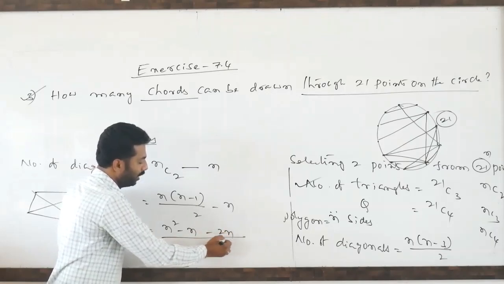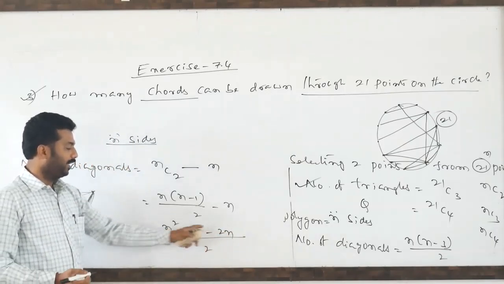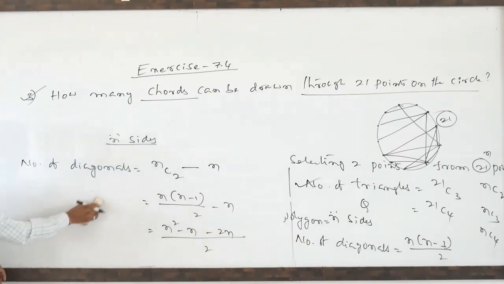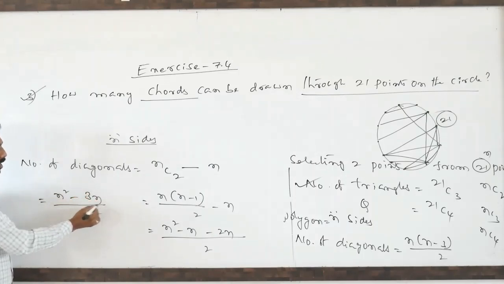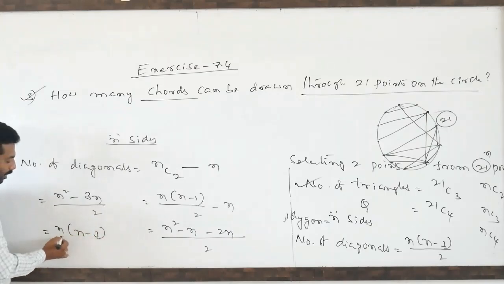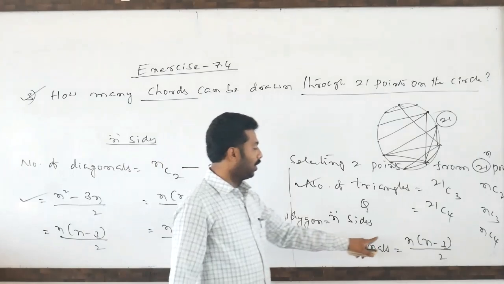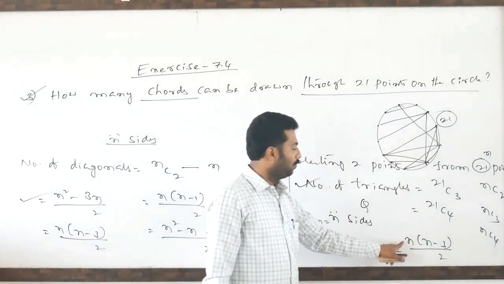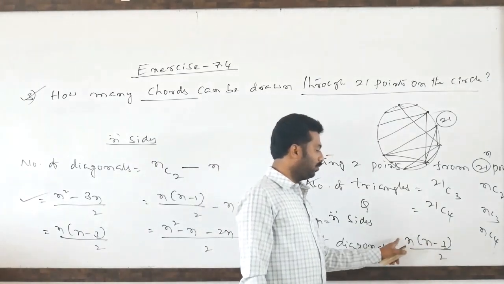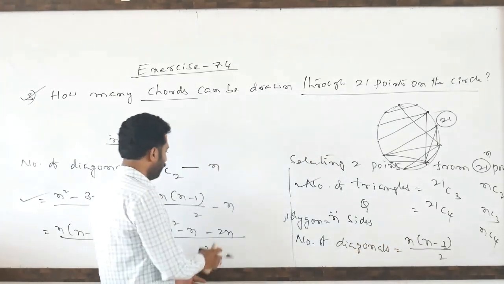This is minus 2n. So n square minus 3n by 2. See here, this is n square minus 3n divided by 2. If I take n common, it becomes n into n minus 3 divided by 2. So for the number of diagonals, suppose you take a quadrilateral, how many diagonals will be there? A quadrilateral means 4 sides are there. 4 into 4 minus 3 divided by 2 means 2 diagonals will be there.